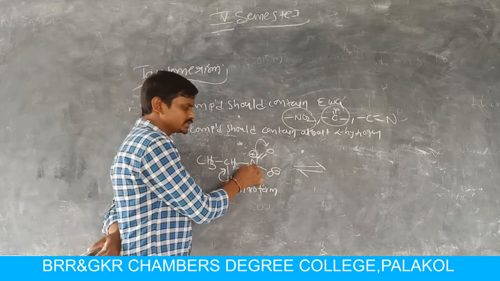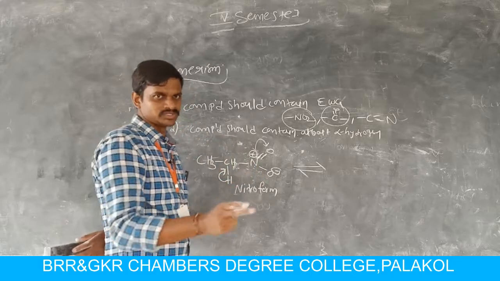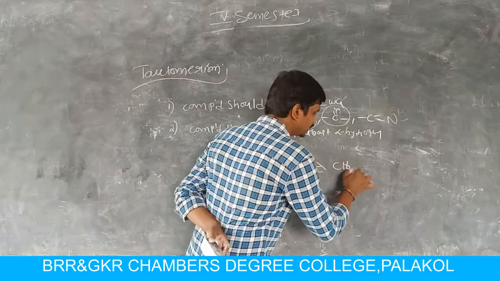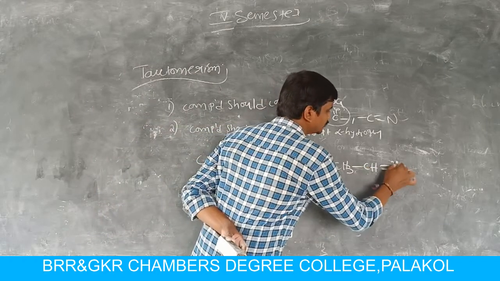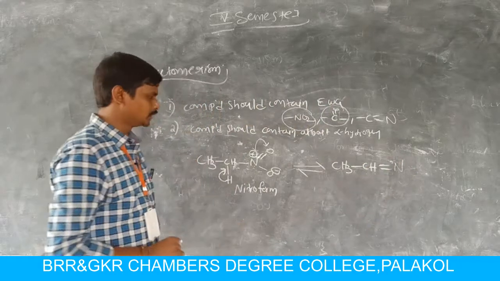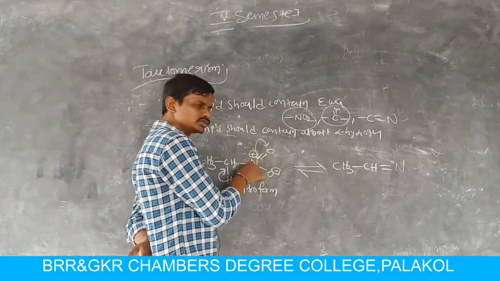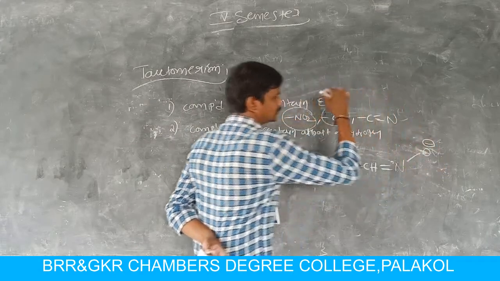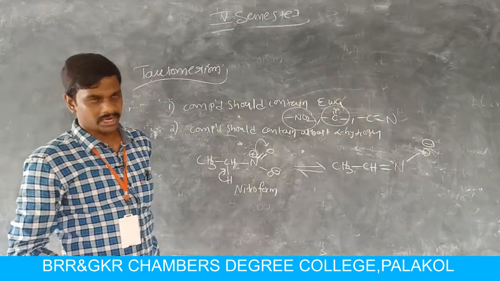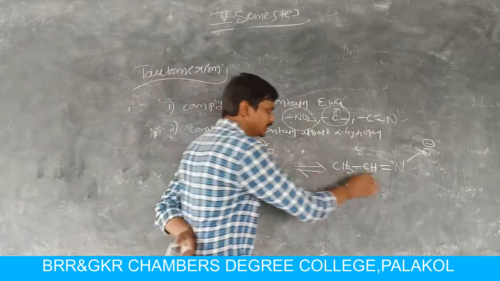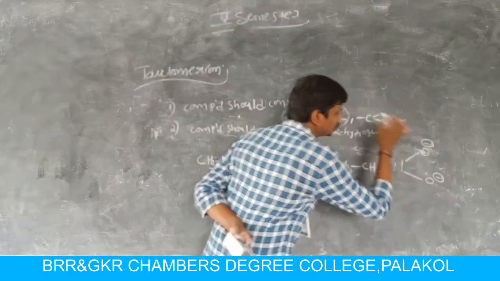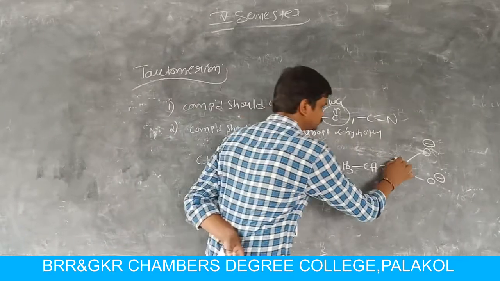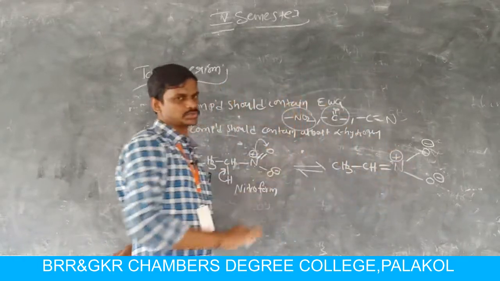Here nitrogen carries two positive charges, in which one positive charge and one negative charge combine together to generate a double bond between nitrogen and carbon. Now the double bond between nitrogen and oxygen is converted into a single bond, and oxygen carries a negative charge, and this nitrogen is connected to another oxide ion, and carries another positive charge.